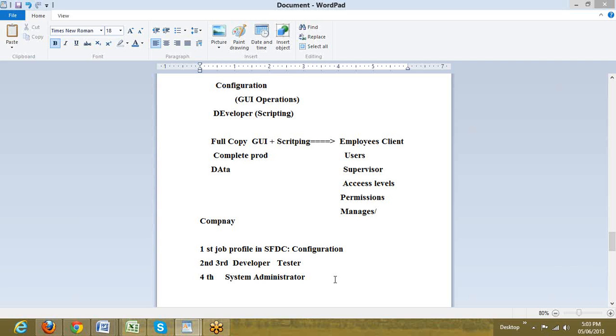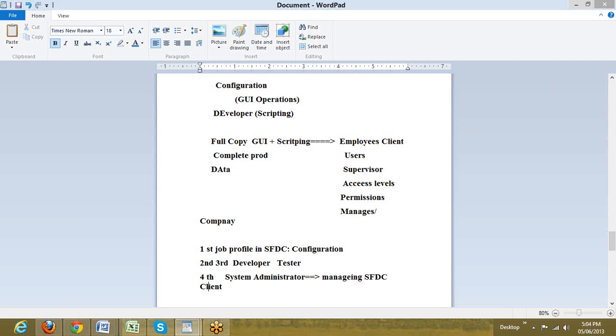In this context of Salesforce, he's a guy who is capable of managing the SFDC environment in the client's world. He is the guy who can take care of the client's world on the Salesforce platform.